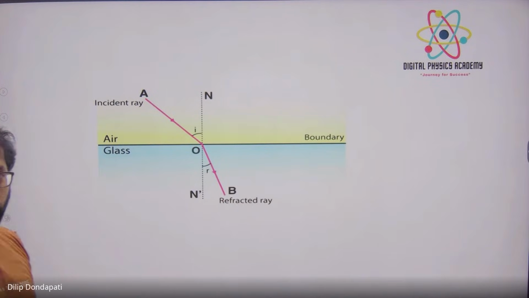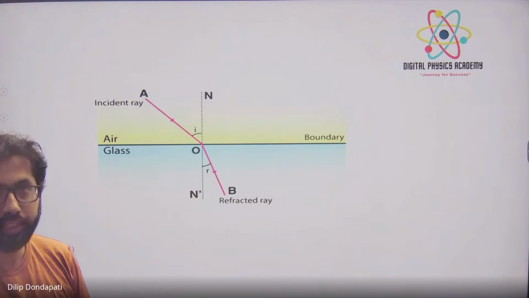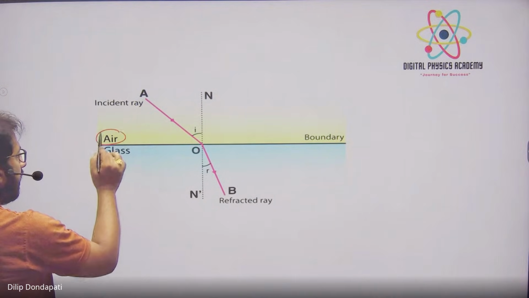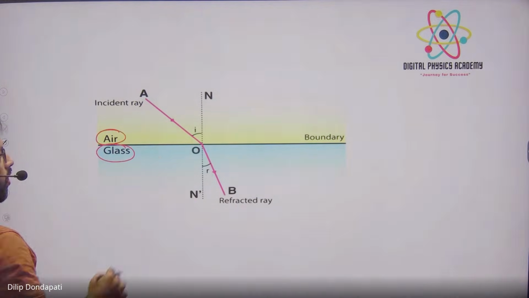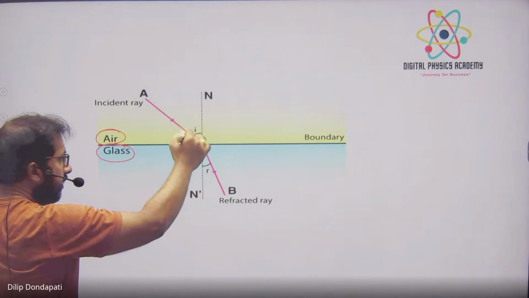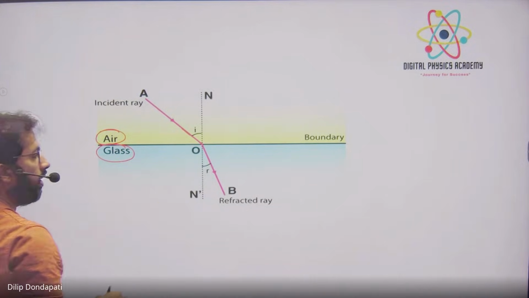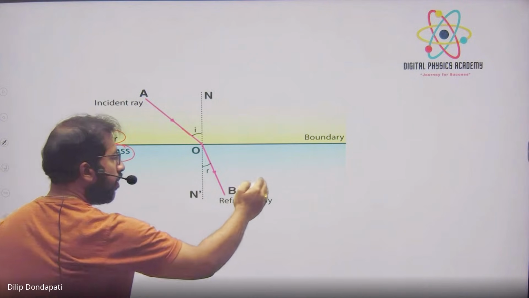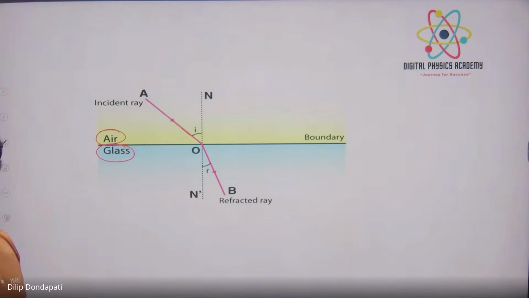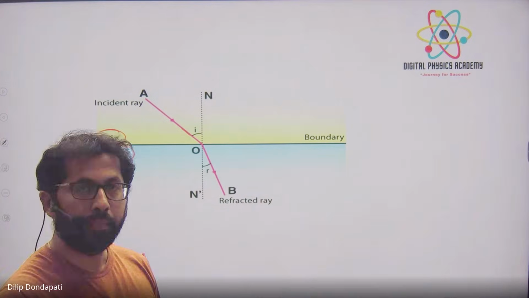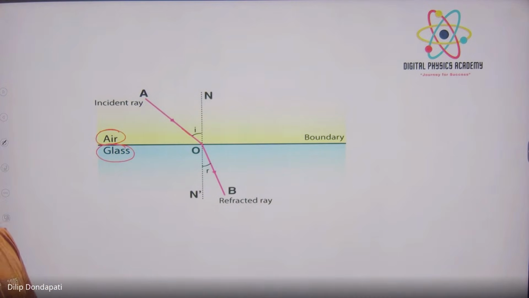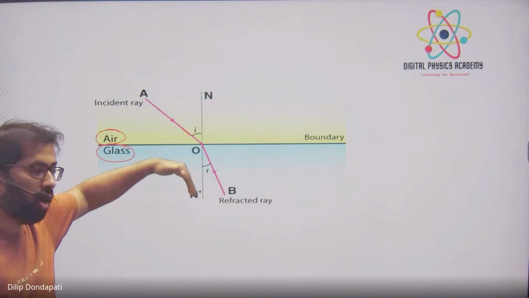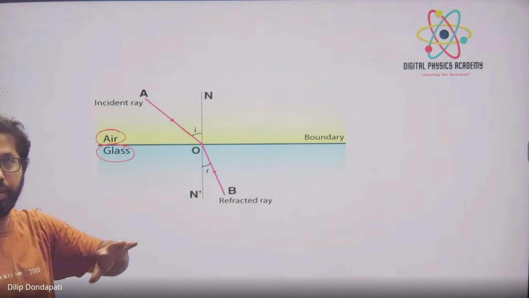Now, till now I understood that refraction is a bending phenomenon. Suppose I take air and glass medium, and a ray of light is incident like this. When it enters, it bends, either towards the normal or away from the normal. We will see later when it is which. Bending will definitely take place if there is a change in medium, either towards the normal or away from the normal.